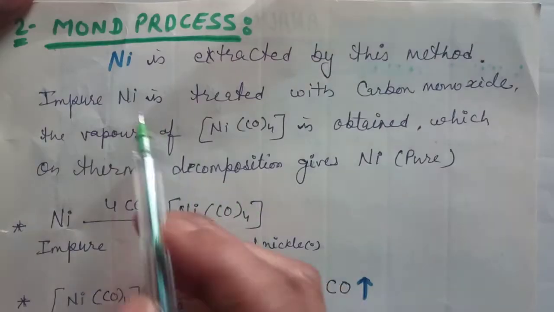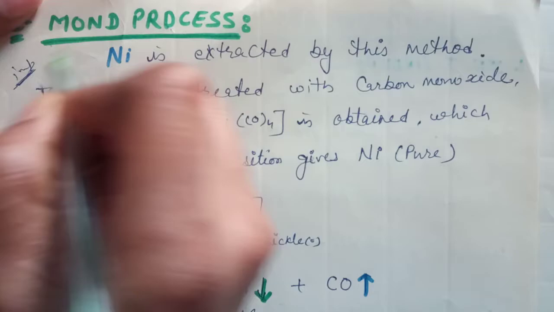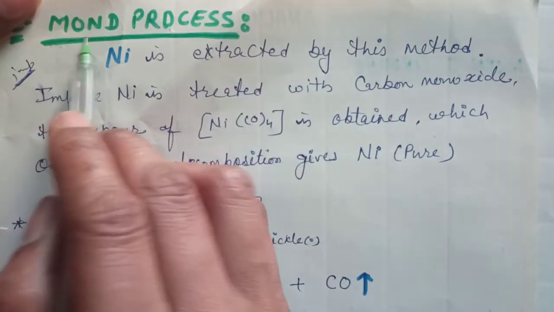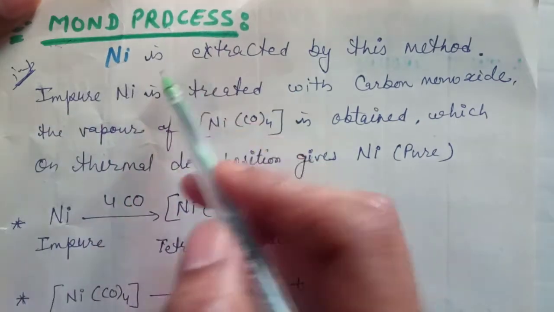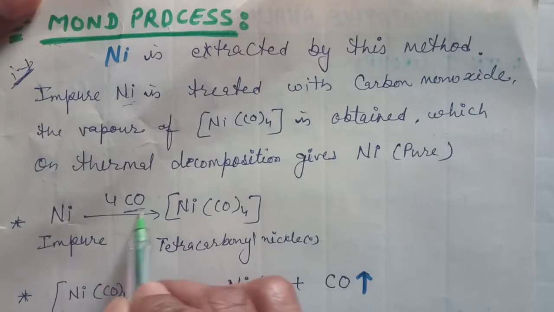Clear? The second method is the Mond process. It is also a very important process. Generally, it is asked which method is used for the extraction of nickel. For nickel, the Mond process is used. Nickel is extracted by this method. Impure Ni is first treated with carbon monoxide.